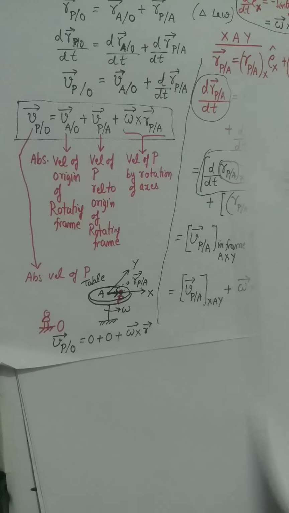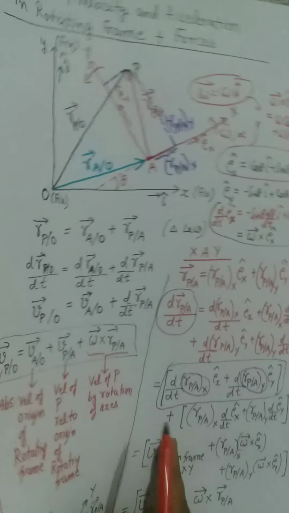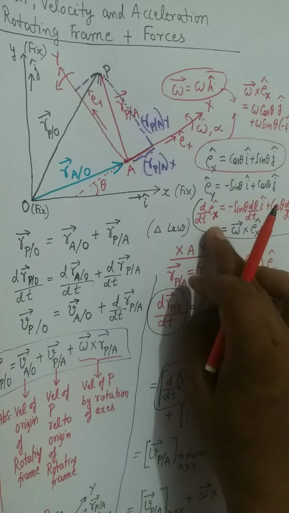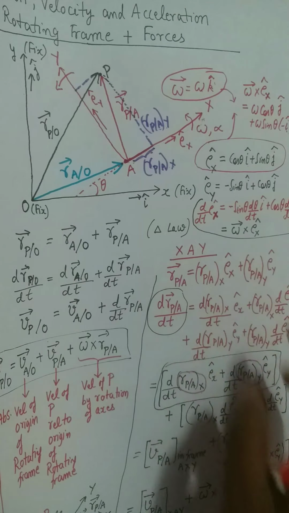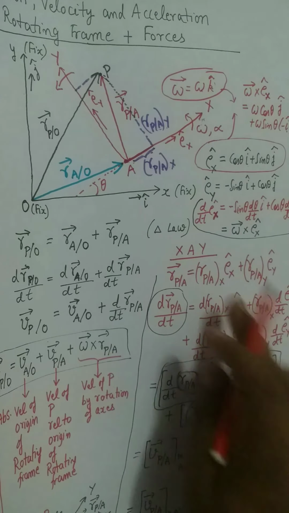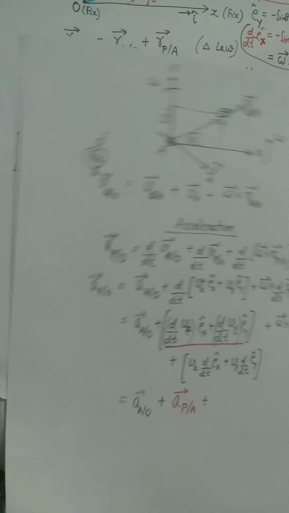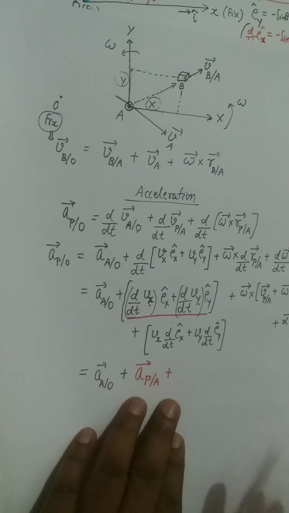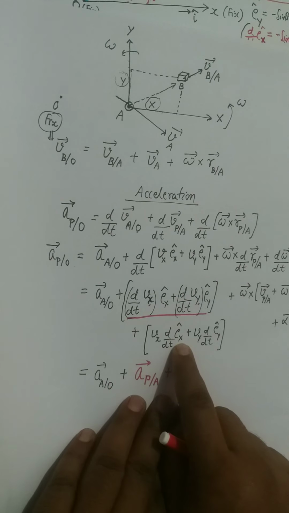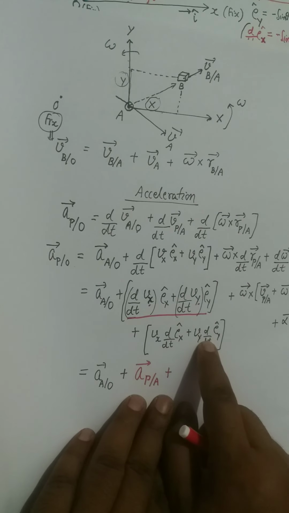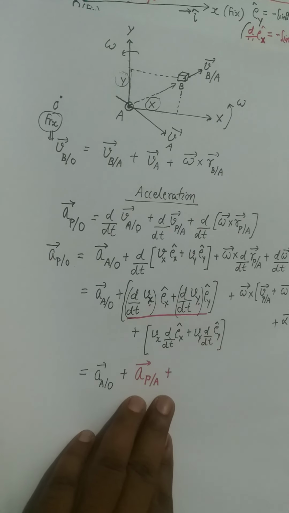For that second factor you will again use this concept: the derivative of ex cap equals omega cross ex cap. So you will have omega cross ex cap here, and omega cross ey cap here.